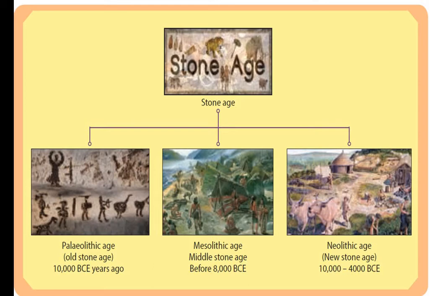Now let us learn the spellings. Paleolithic.